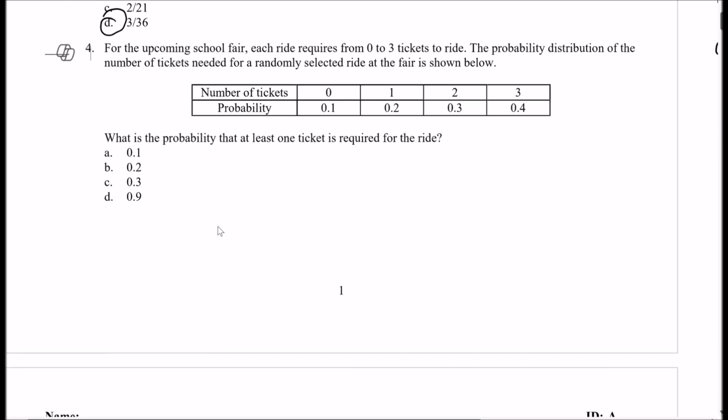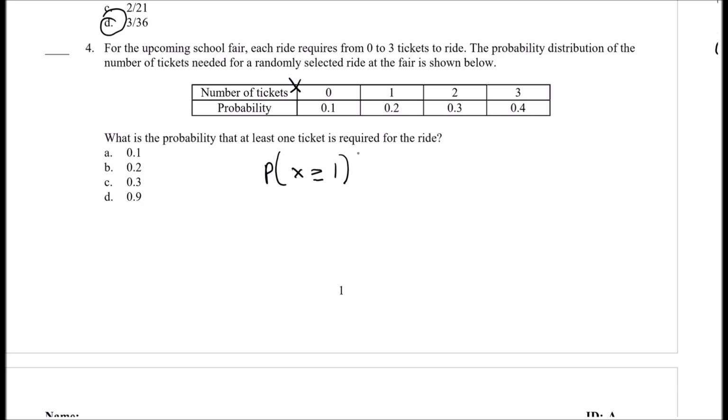All right, number 4. If for the upcoming school fair, each ride requires from 0 to 3 tickets to ride, the probability distribution of the number of tickets for a randomly selected ride at the fair is shown below. What is the probability that at least one ticket is required for the ride? So let's say the number of tickets is X. So what's the probability that X is greater than or equal to 1? So at least one ticket means 1 or 2 or 3 or 4, right?